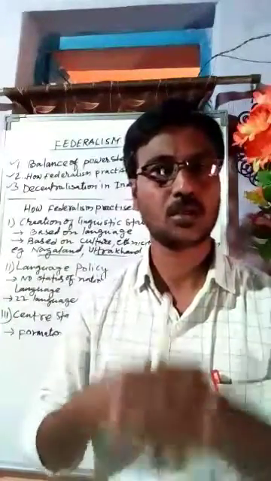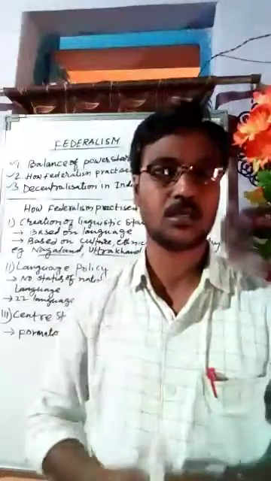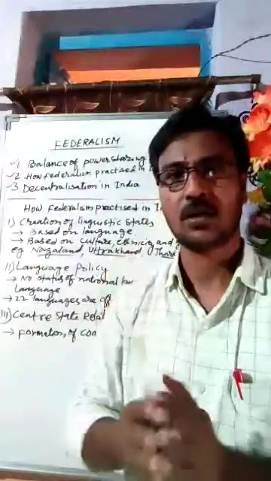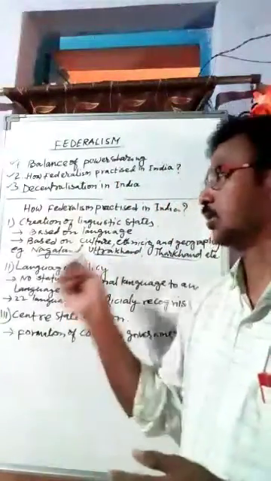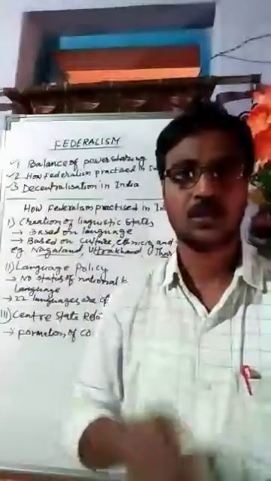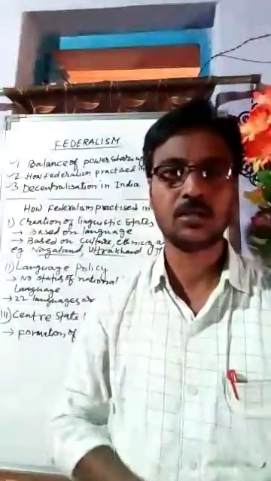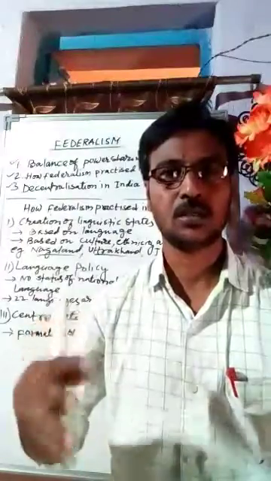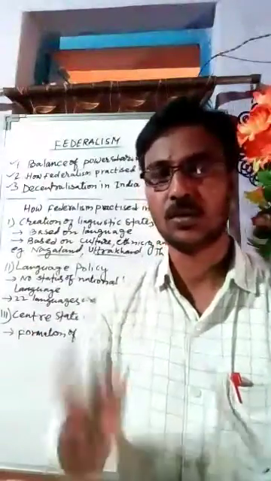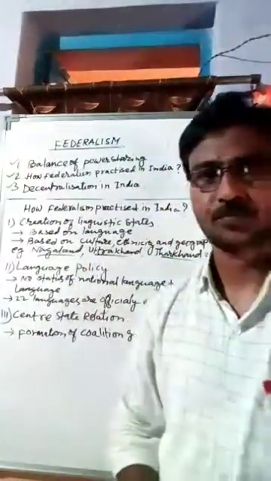So this relation is always there between the center and states. Though we say that our country is divided into different states, still there is unity in diversity. All the states and the central government have that unity and relation.